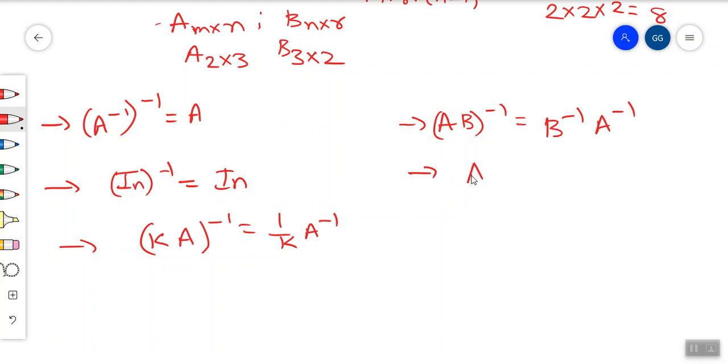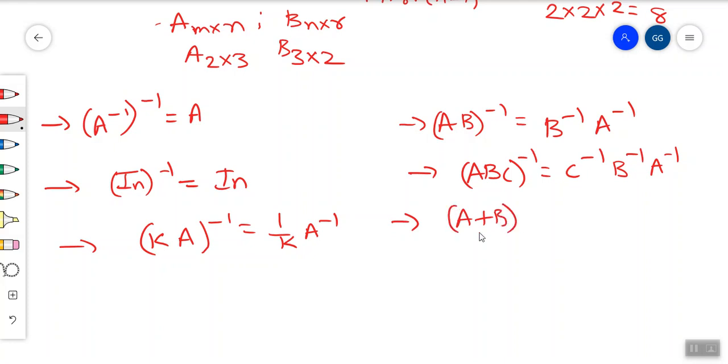And the next one, (ABC) inverse is equal to C inverse, B inverse, A inverse. Just now we read about associative and commutative, so the order should be exactly like this. And the next one, (A plus B) inverse is not equal to A inverse plus B inverse.